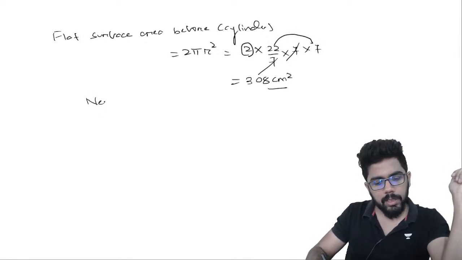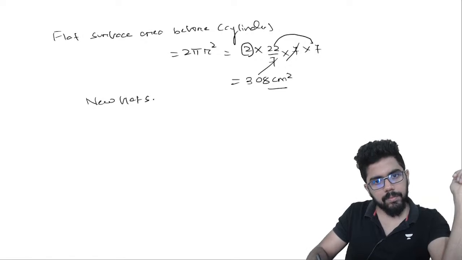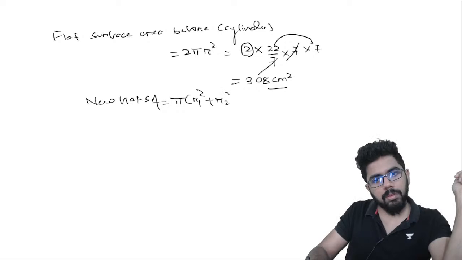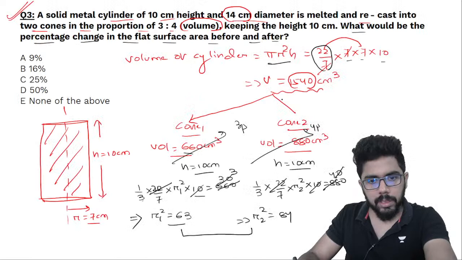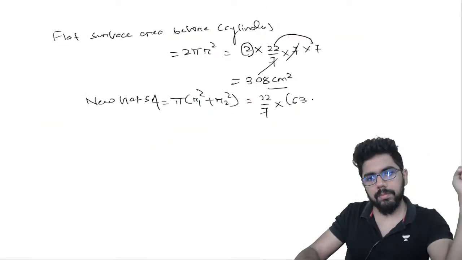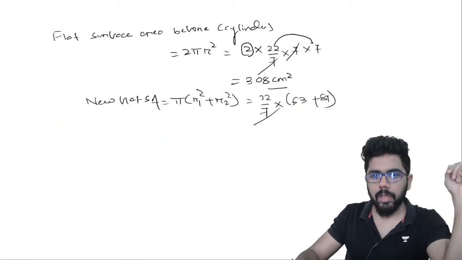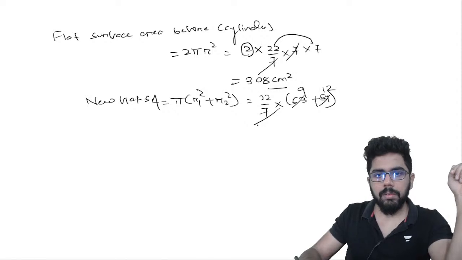Now new flat surface area is how much? Pi r1 square plus r2 square. So 22 by 7 r1 square यहाँ पे आ रहा है 63 and 84. 7 9, 7 12.